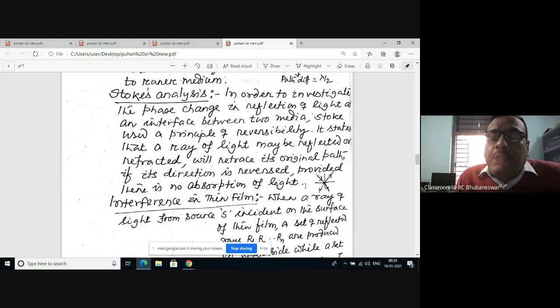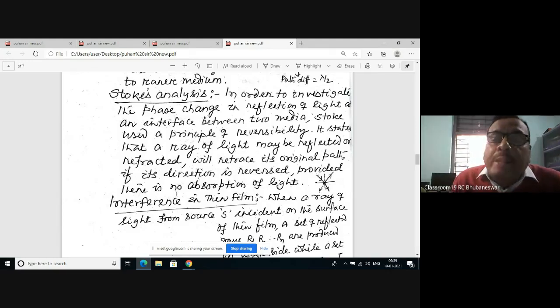This is the incident ray, this is the transmitted ray and this is the reflected ray. Suppose the original light is moving along this direction. It is incident and divided into two parts, one reflected, the other transmitted. Similarly, if this becomes the incident ray, this becomes the transmitted ray, and this becomes your reflected ray.